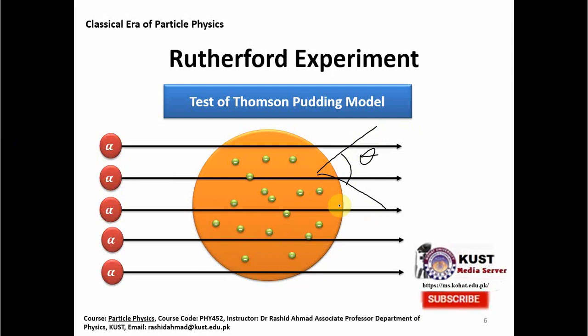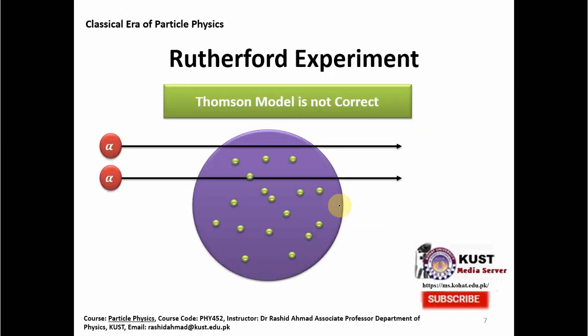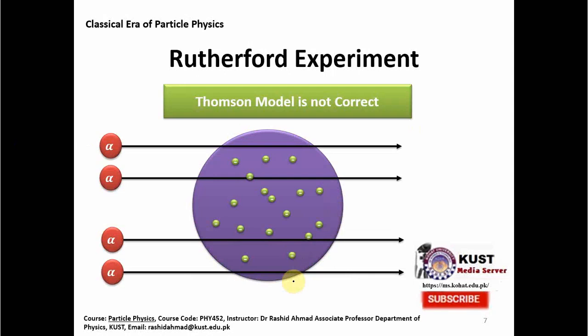But he was surprised to see the results. When he bombarded this atom, most of the alpha particles went through and were not deflected at all, but very few, one or two of them, were deflected from the center of the atom.